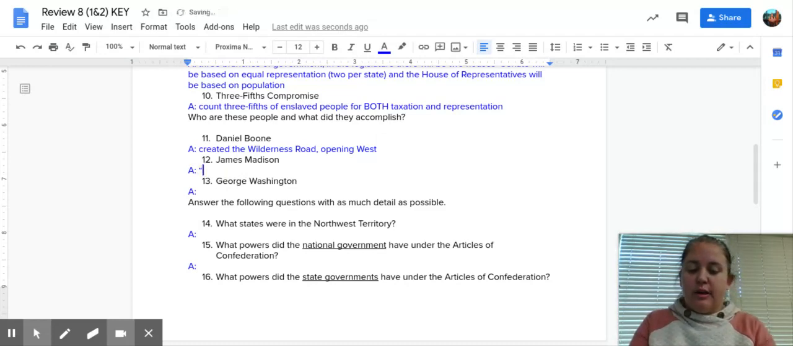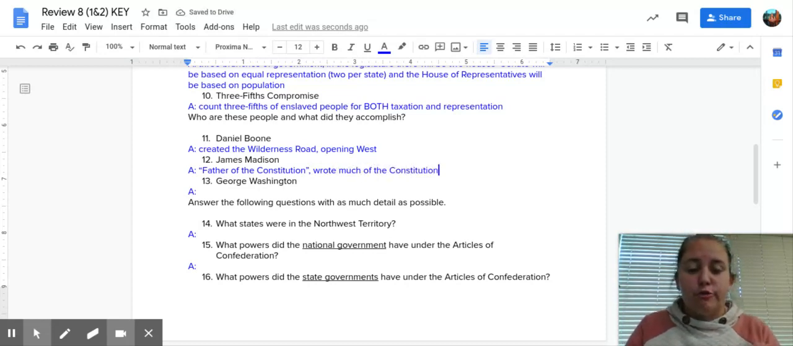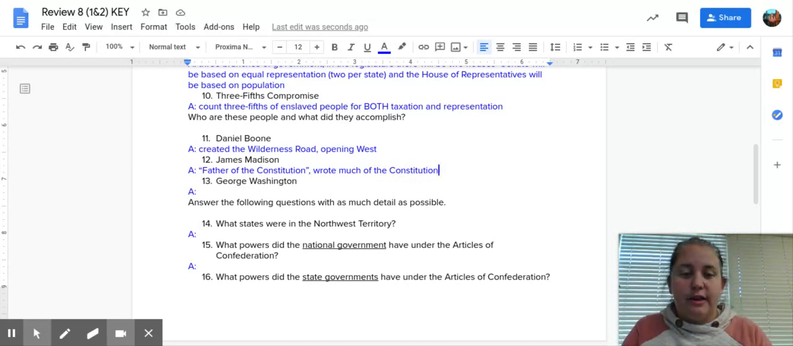James Madison is one of our founding fathers. We often call him by the nickname the Father of the Constitution. And he wrote much of the Constitution himself. He's a very strong Federalist, advocate of the Constitution and having a strong national government.